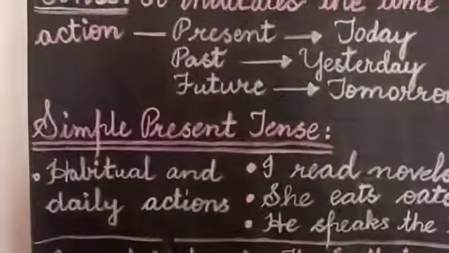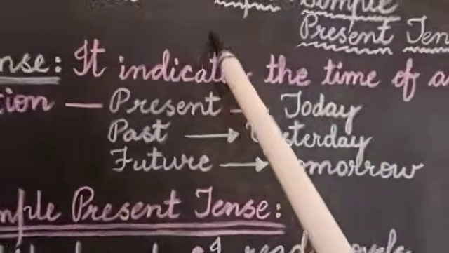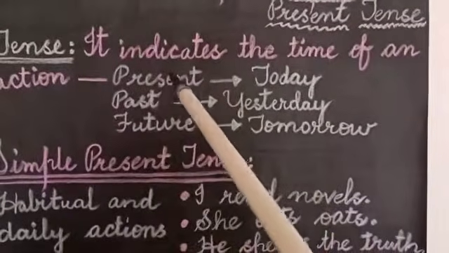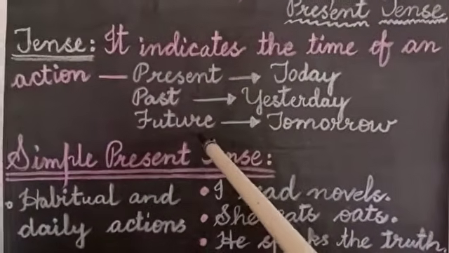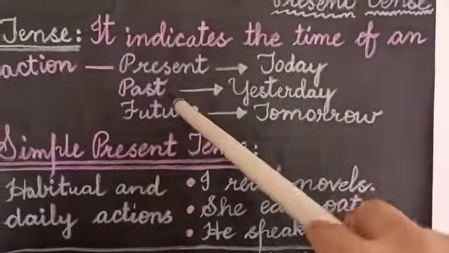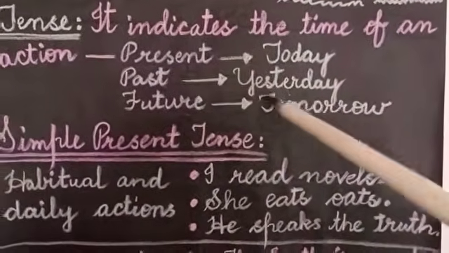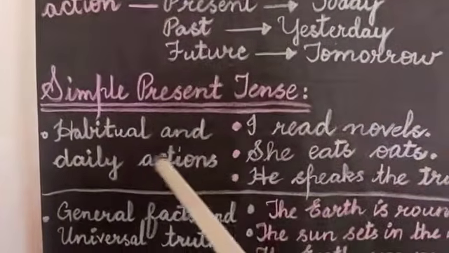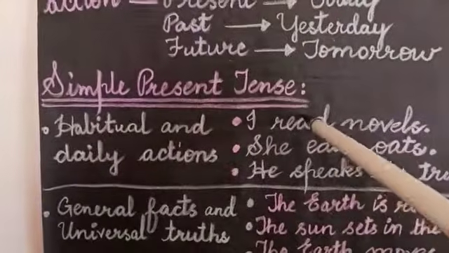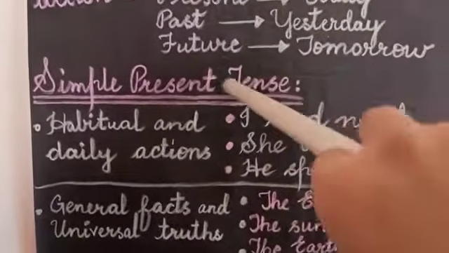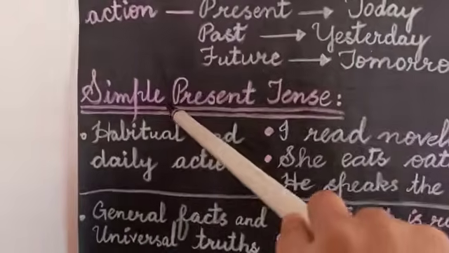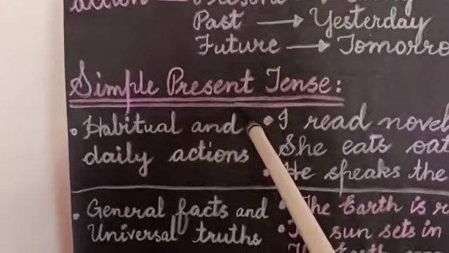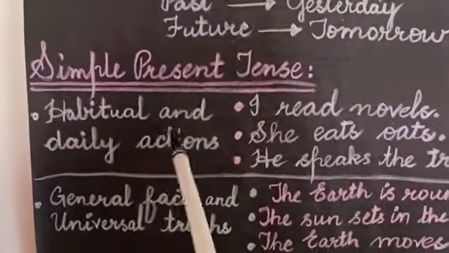So my dear students, you learned that tense shows us the time of an action. And this time can be divided into 3 types: present, past and future. Like present, it can be today, and past we can say it is yesterday, and future we can say it is tomorrow. Then I told you that today we will discuss where and how to use this simple present tense, when to use it. This simple present tense belongs to the category of present tense. Then I told you that this simple present tense is used for habitual and daily actions.